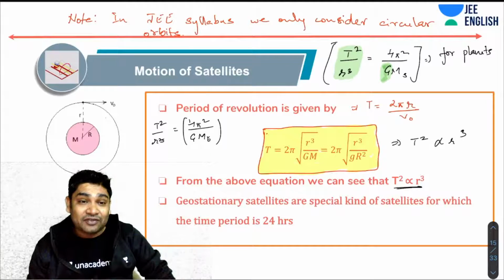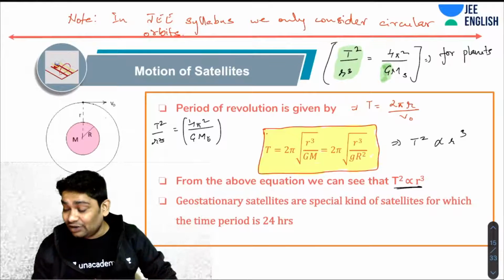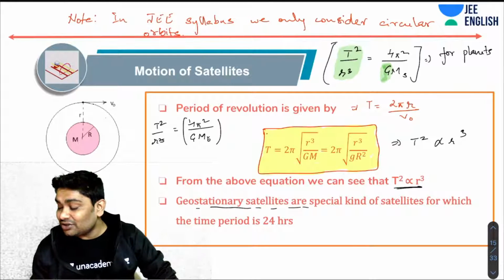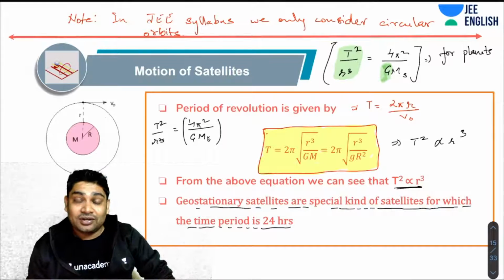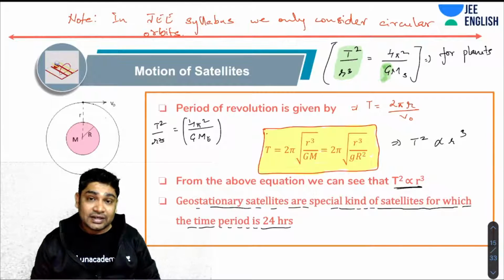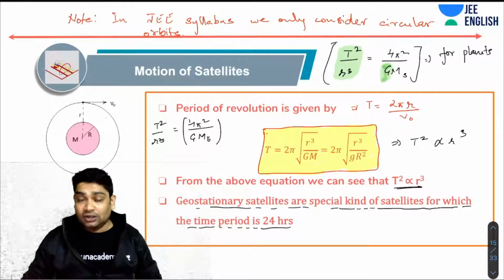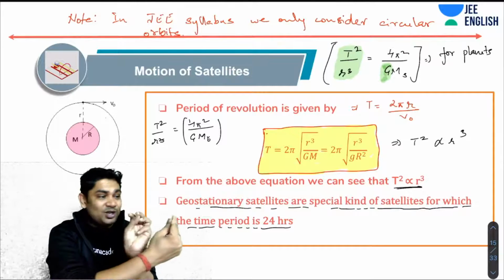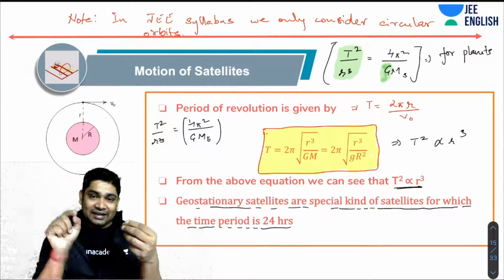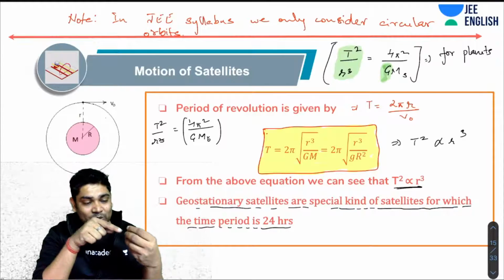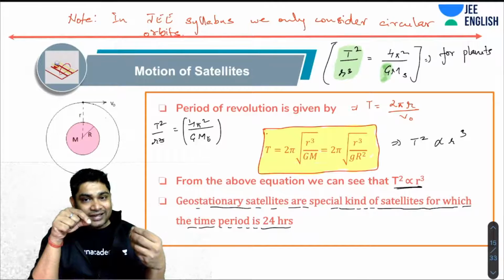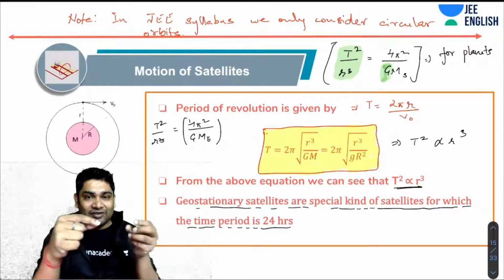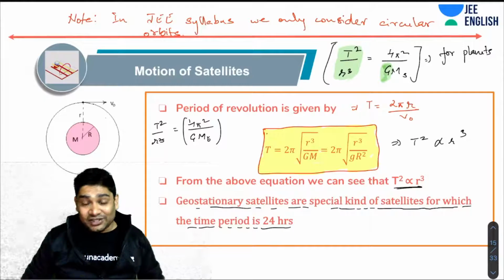Now, there's a special kind of satellite which we call a geostationary satellite. What are geostationary satellites? They are special satellites for which the time period is 24 hours. If the time period of a satellite's revolution is 24 hours, that satellite would appear stationary as seen from Earth. Imagine Earth is here, the satellite is here, and both have the same time period. This satellite always remains above one position of the Earth, and from Earth it appears stationary. It will always appear vertically above this point. So these are called geostationary satellites.